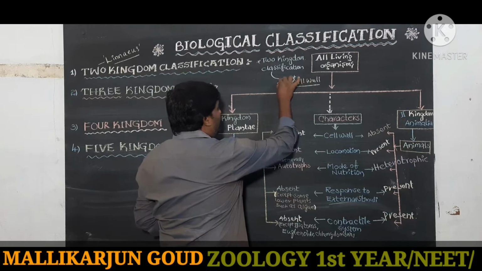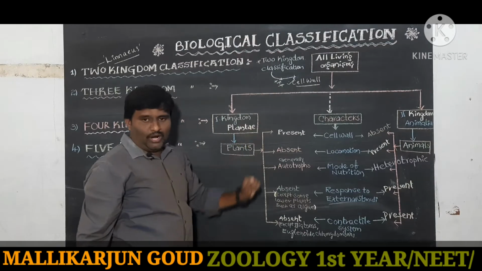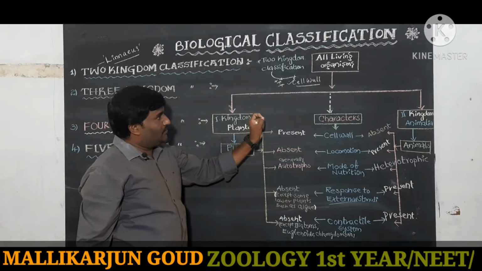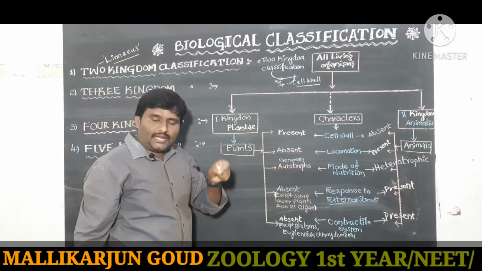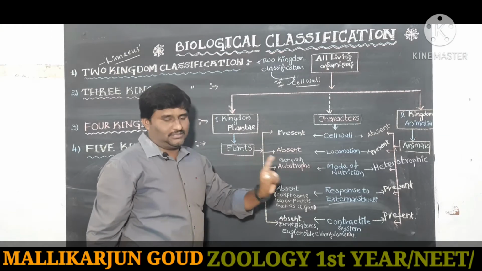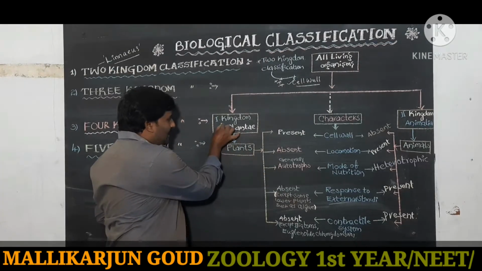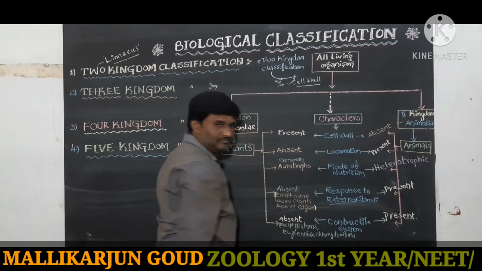This is very important at NEET level. The first kingdom is Plantae, the second one is Animalia.